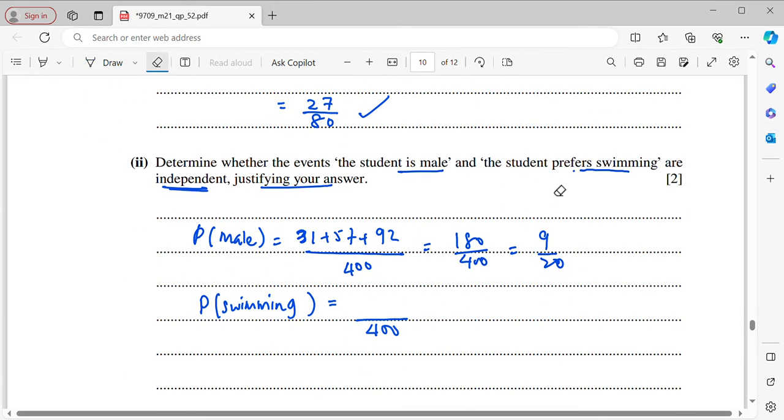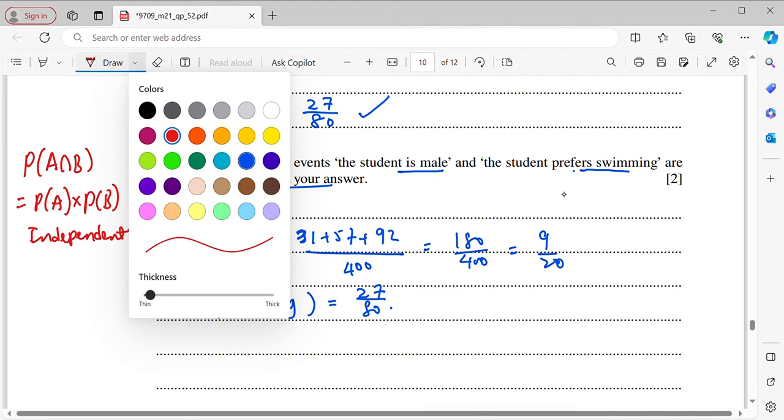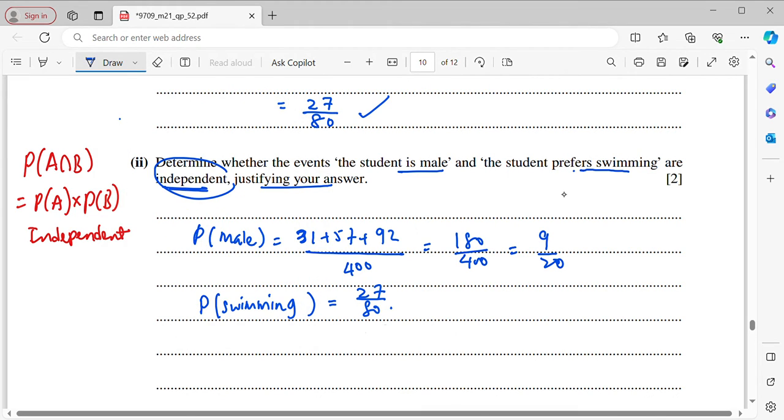Okay, I will just copy the answer from previous part. Now to check whether they are independent or not is basically P, let's say A intersects B equals to PA times PB. That means independent. Okay, so now I need to calculate what is the intersection probability first.